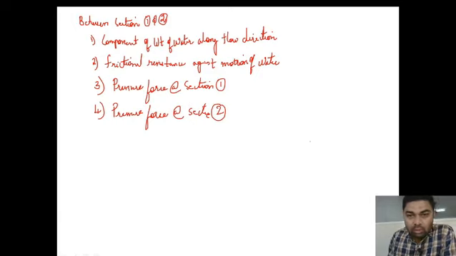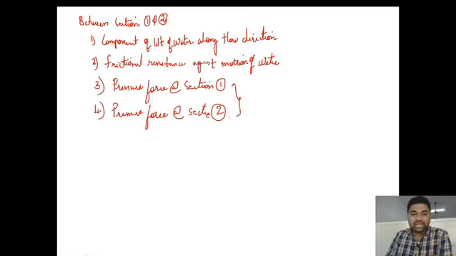So, these two forces get nullified because they are of same magnitude and opposite in direction.